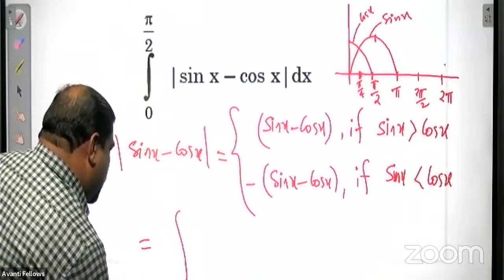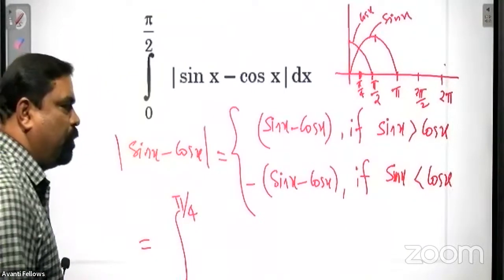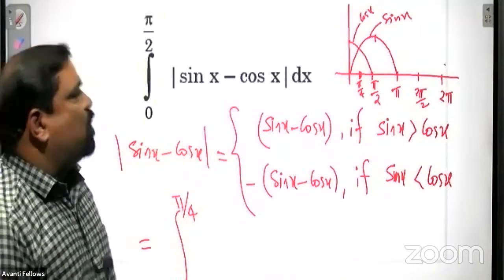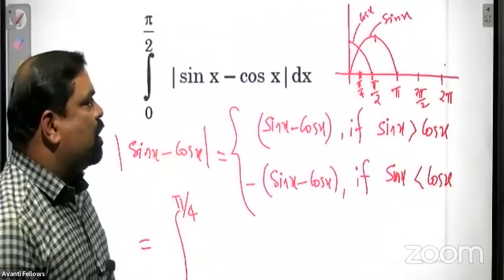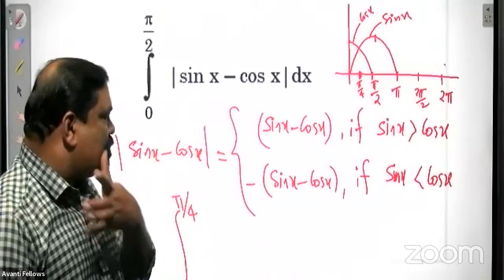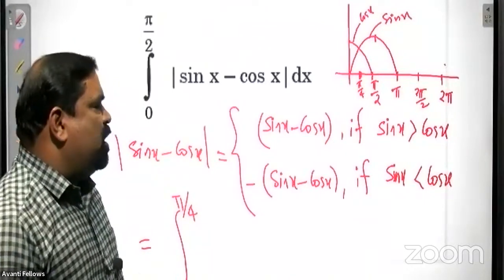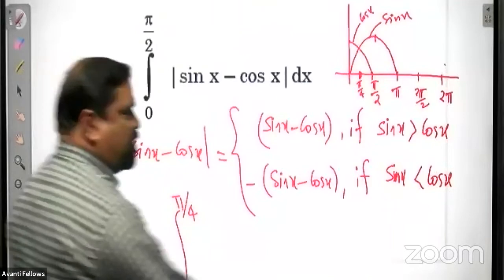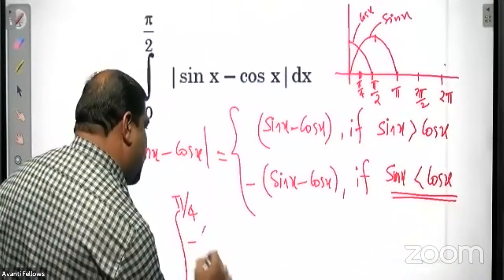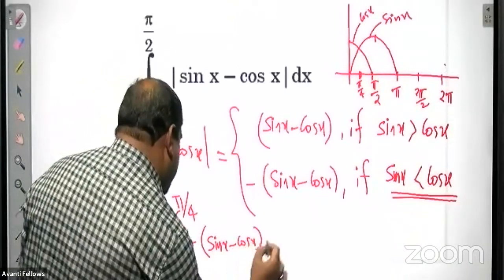This is equal to, we split at pi by 4, the integral from 0 to pi by 4. In this interval cos x is greater than sin x. Cos x is greater than sin x means we have to take this portion, so minus of sin x minus cos x.